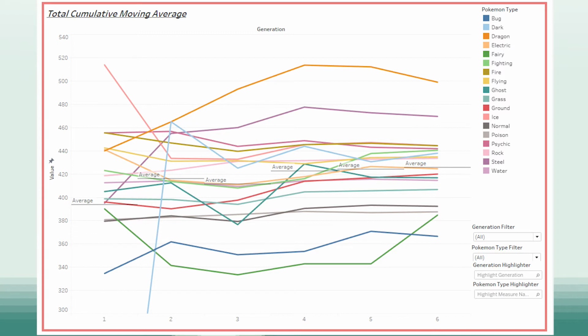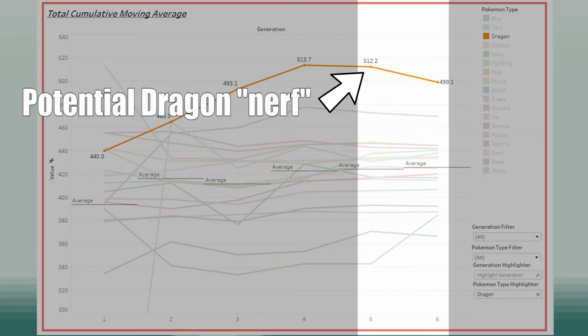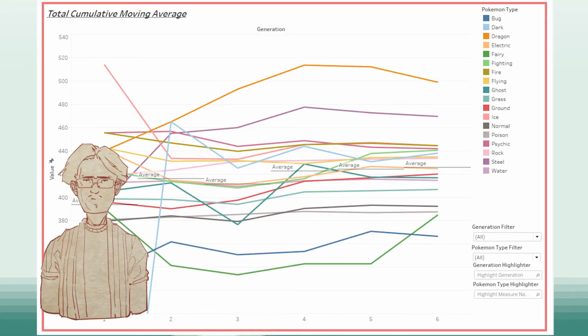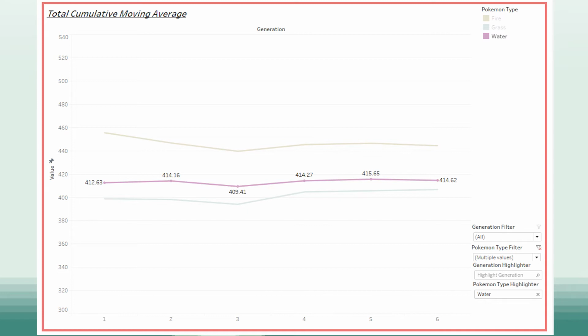If we summate all of the base stats and graph the change, we can clearly see the overall stat increase, as well as a few interesting design changes, such as the simultaneous nerf to dragon stats caused by the lack of dragon legendaries, and the pseudo buff to fairies from Gen 5 to 6. Also, if it wasn't obvious before, yes, if you had to pick between the starter types, statistically speaking, fire would be your best bet, followed by water, then grass.